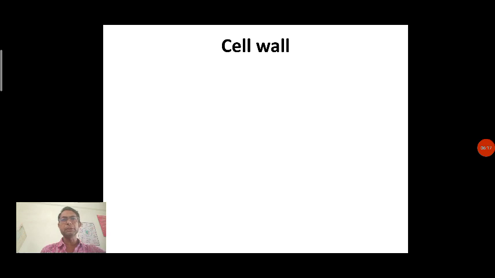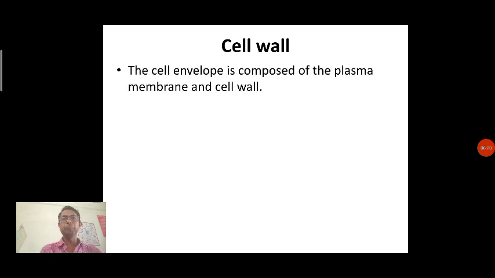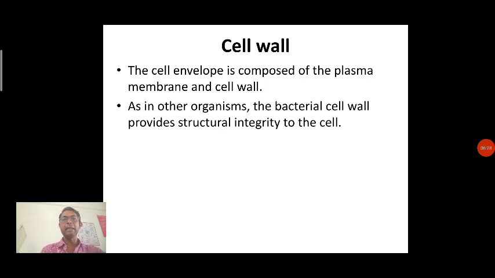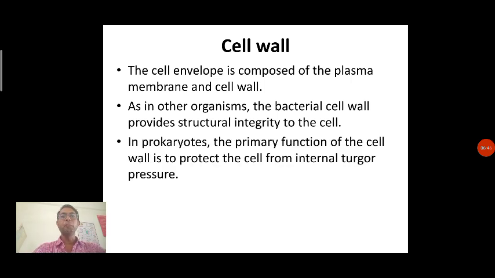Now when we talk about the cell wall, the cell envelope is composed of the plasma membrane and the cell wall. So the cell wall is the external covering. As in other organisms, the bacterial cell wall provides structural integrity to the cell. Since it is only a single cell, the structural integrity is given by the cell wall. Now in prokaryotic cells, the primary function of the cell wall is to protect the cell from the internal turgor pressure.